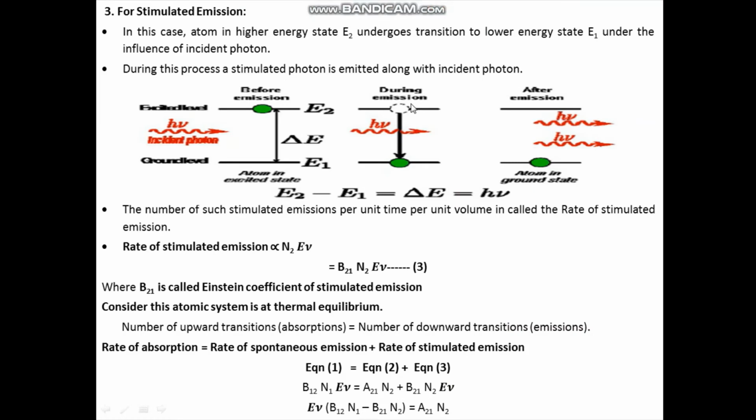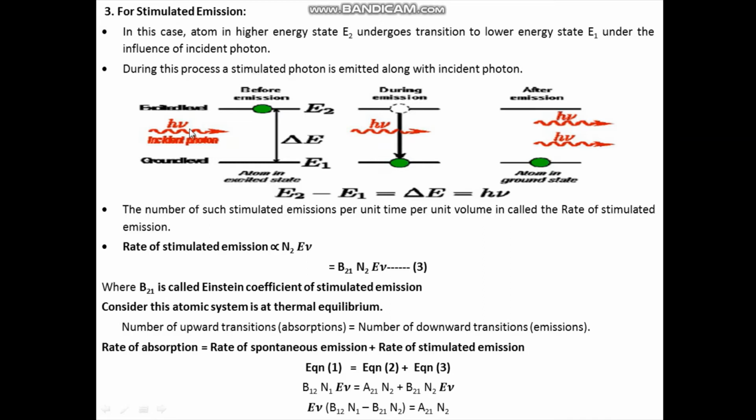Next is stimulated emission. In stimulated emission, the atom is already in the higher energy state E2 and it undergoes transition to lower energy state E1 under the influence of an incident photon. During this process, for one transition, 2 photons are released. One is the stimulated photon and the other one is the stimulating photon or incident photon.